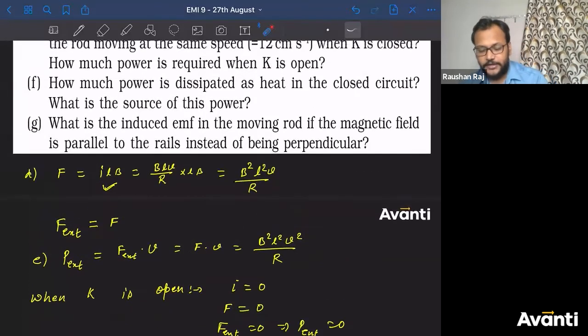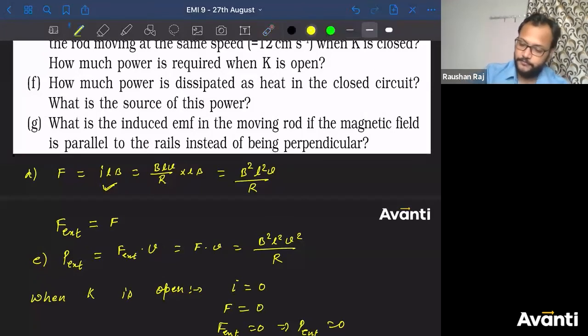All right. Now, what is the answer for the last question? What is the induced EMF in the moving rod if the magnetic field is parallel to the rails instead of being perpendicular? What will be the induced EMF? Answer is 0. Why is it 0? Because the rod will not be cutting the magnetic field, right?